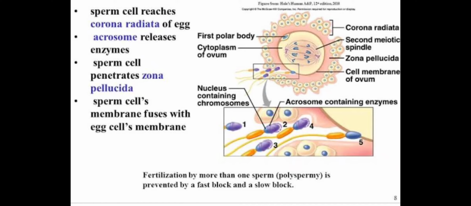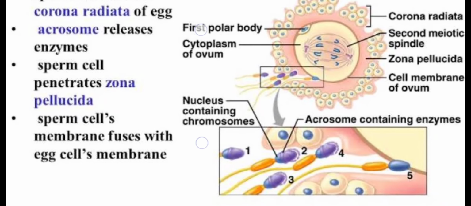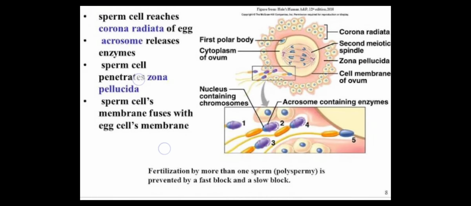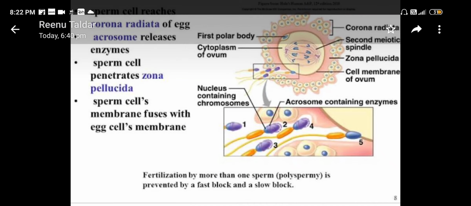Now, many sperms come in contact with the layer of the ovum, that is the zona pellucida, but only one sperm can enter inside, or only one sperm can fuse with the ovum. So, here are the events that occur during fertilization. You can read in the image. The sperm is released, the acrosome releases the enzymes which dissolve the zona pellucida layer, and the nucleus of the sperm is entering.